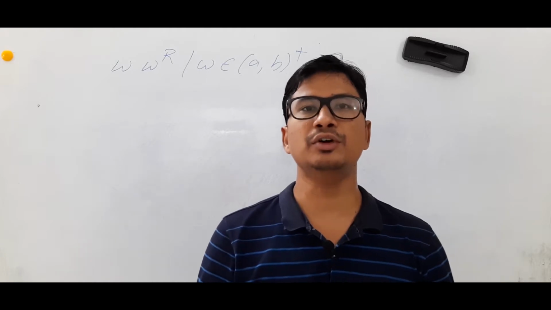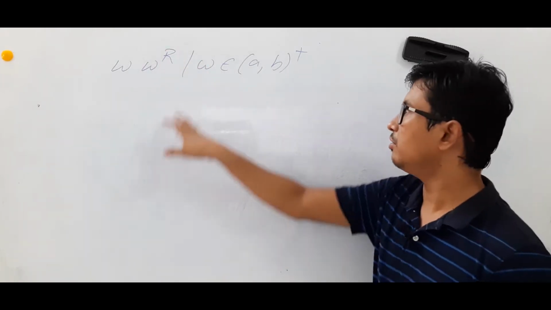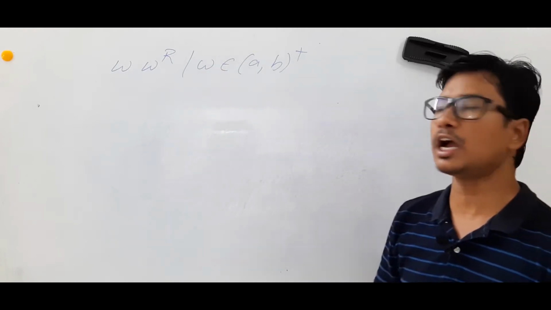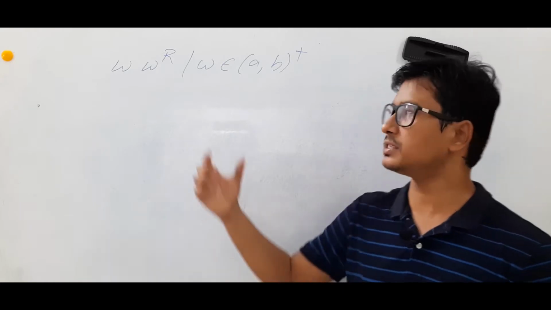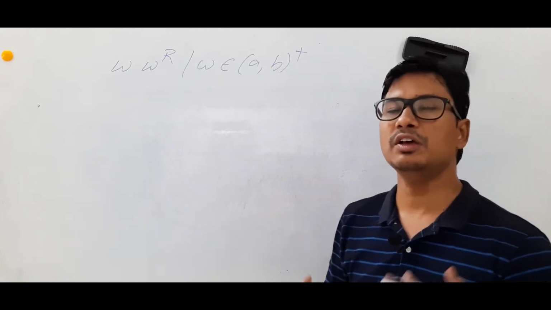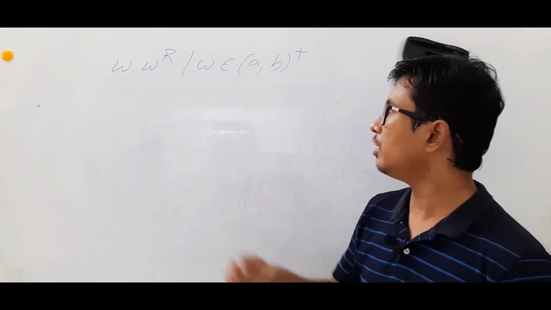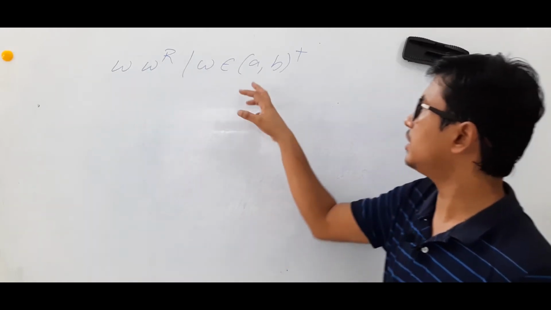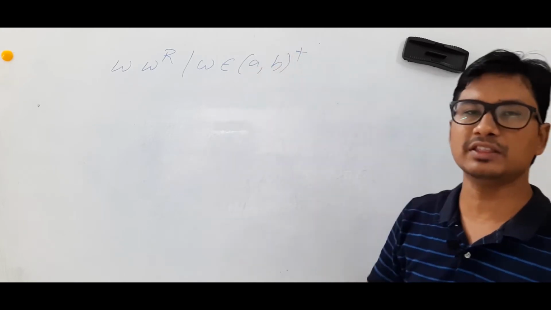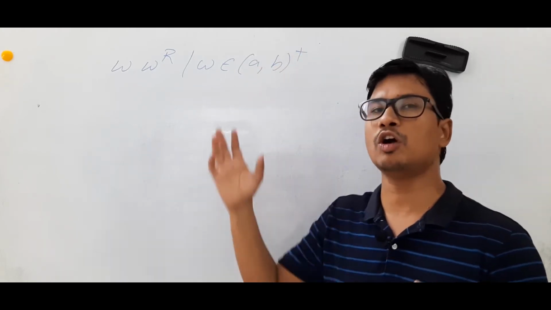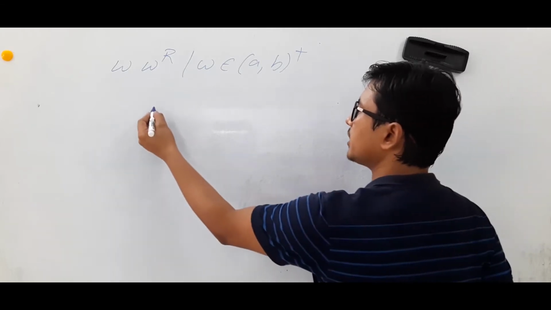In this video, we want to discuss W power R, where W belongs to (A, B)+. For these languages, these are the sets of strings possible, and I need to construct a pushdown automaton. W can be any combination of A and B whose length is greater than or equal to 1. It is not possible for epsilon. Is it clear? So let's take that I have taken AB.